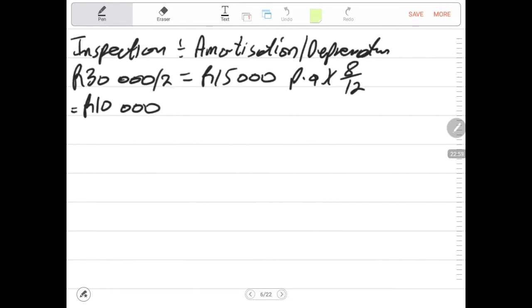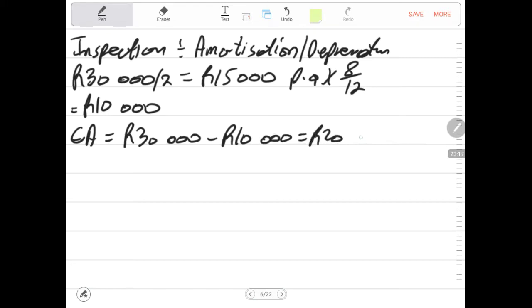Then we go to the inspection, which is the intangible part. Then we are looking again for the carrying amount. The carrying amount is the cost, and the cost of the inspection is 30,000 minus the accumulated depreciation up to date, which is 10,000. That means we get 20,000 rands as the carrying amount.